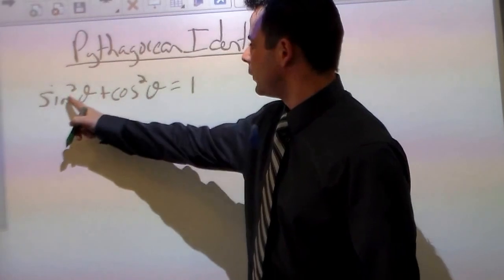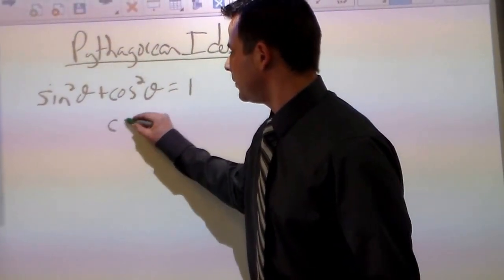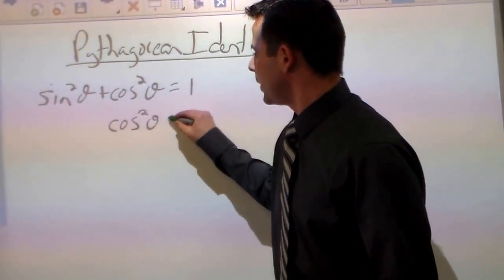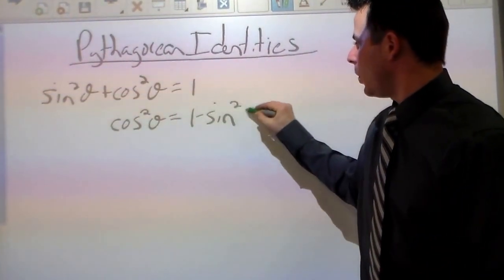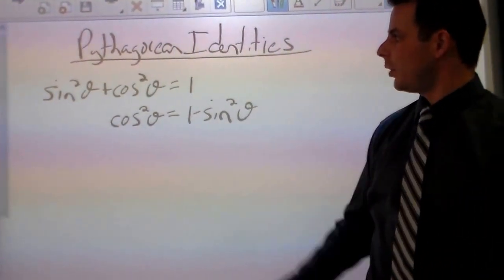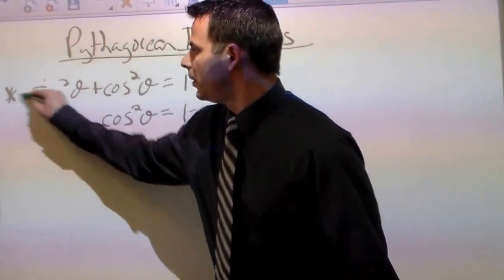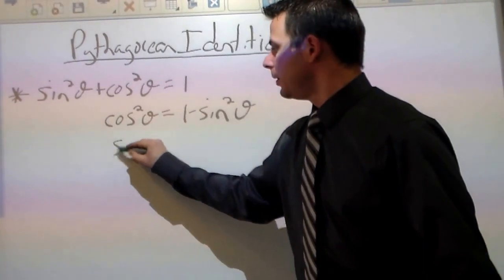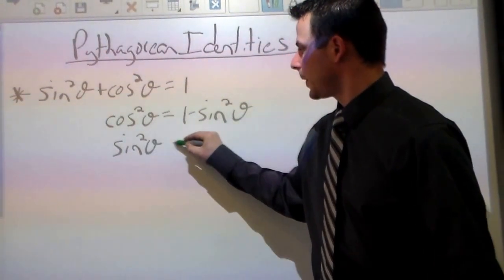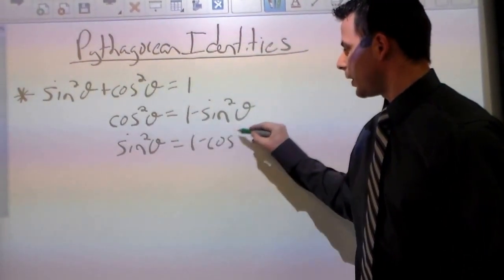So we can subtract sine squared from both sides and come up with another one, and say cosine squared is equal to 1 minus sine squared. Well, let's go back to the original and say, why can't I subtract cosine squared? You can. Sine squared is equal to 1 minus cosine squared.